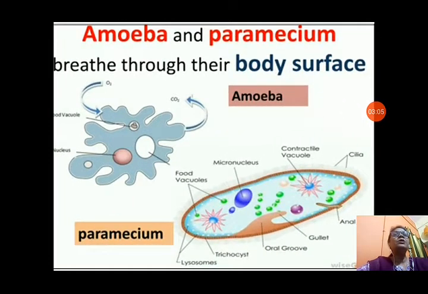Amoeba and paramecium are one-cell animals, unicellular organisms. They also breathe through their body surface. You can see in the picture amoeba and paramecium, they are unicellular organisms. From their skin they take oxygen, and from the skin only they give out carbon dioxide.